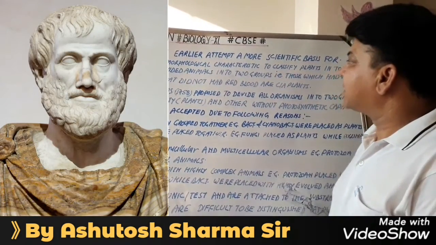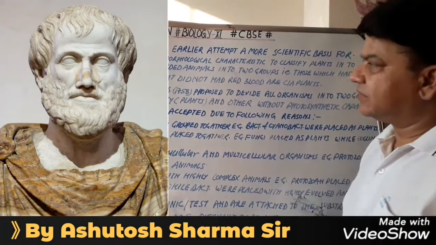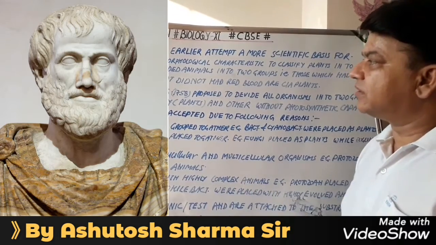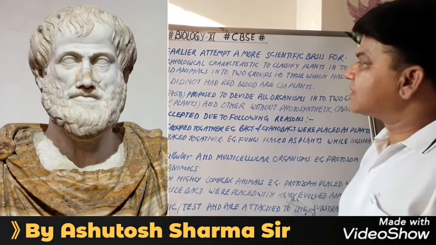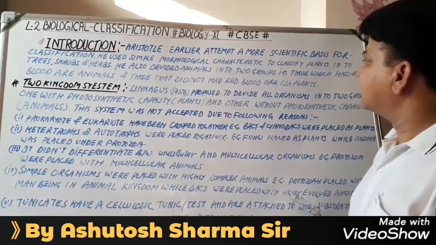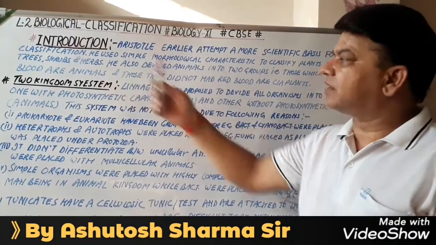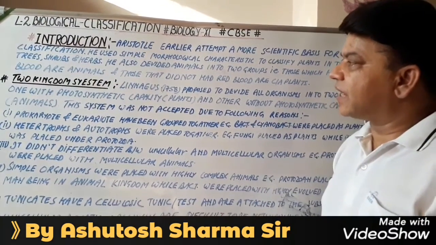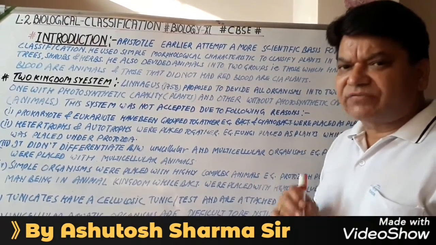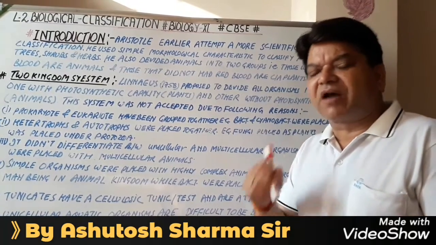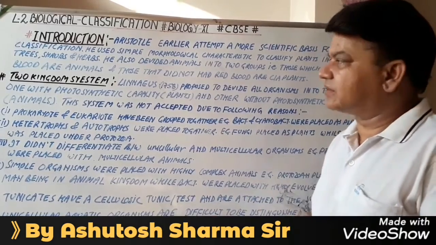Aristotle earlier attempted a more scientific base for classification. As you know, Aristotle is known as the father of biology. He used simple morphological characteristics to classify the plants into trees, shrubs and herbs. We can say that Aristotle gave the idea to classify plants on the basis of morphological characters. Morphological means visible, existing characters.